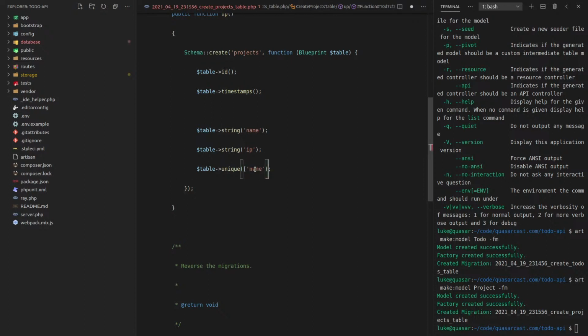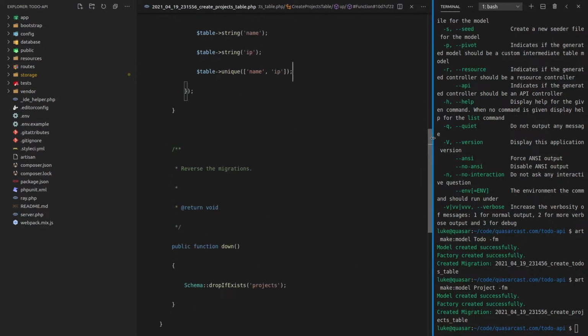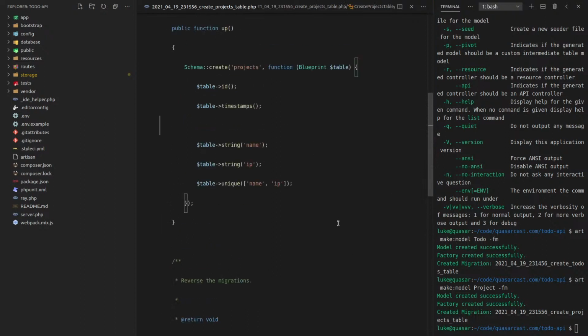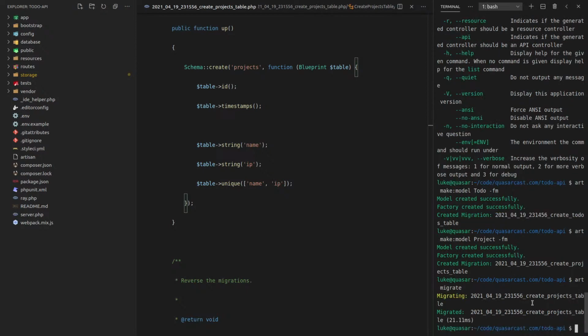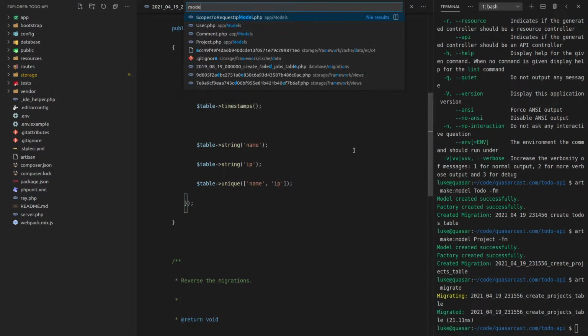So let's do this. So what that basically says is the name and the IP address combination needs to be unique, and if it's not, then it's going to error out on a database level. So that's really good. It's exactly what we want. Now let's say art migrate and see how that goes. Looks like that's worked. And let's go ahead and create the model itself.